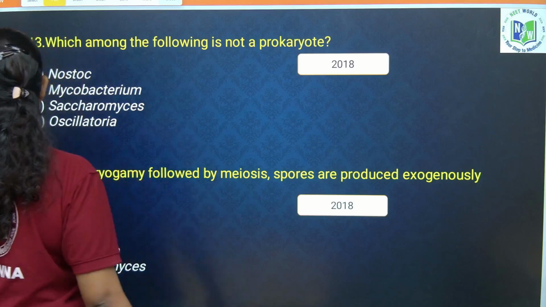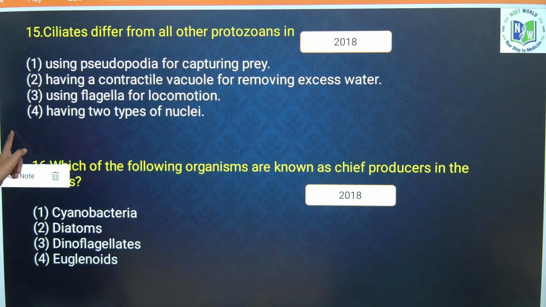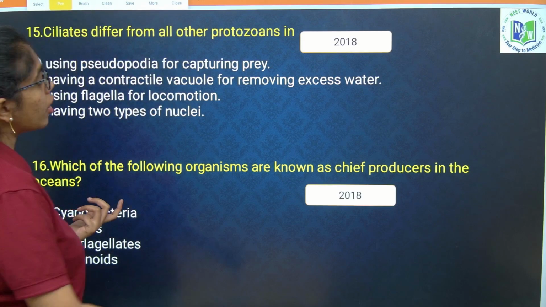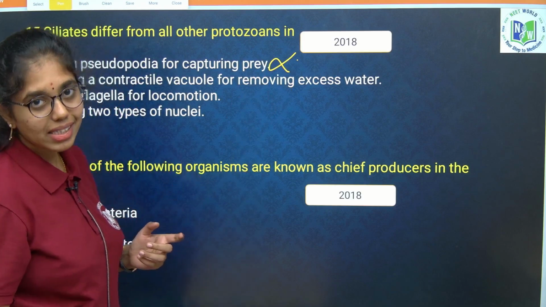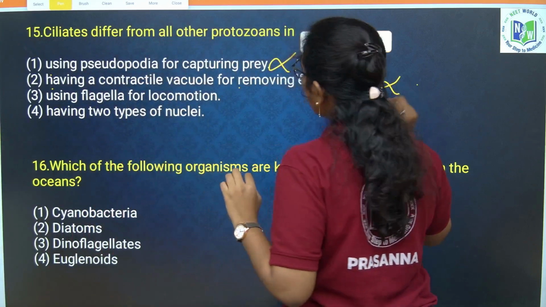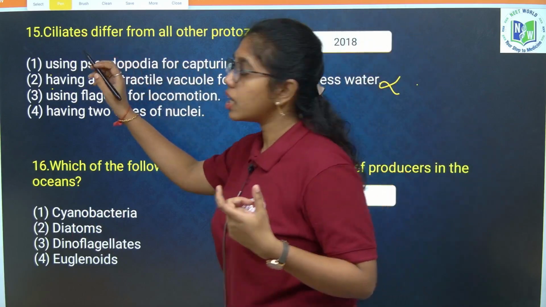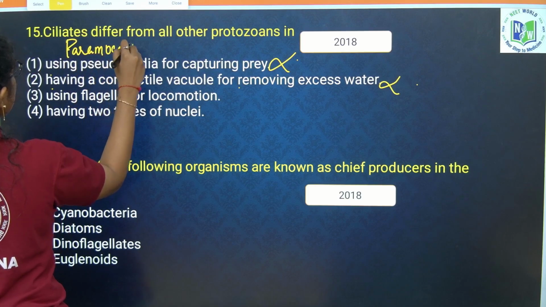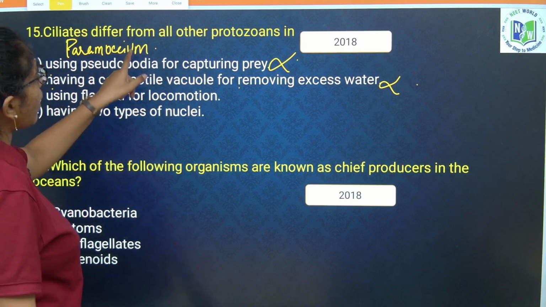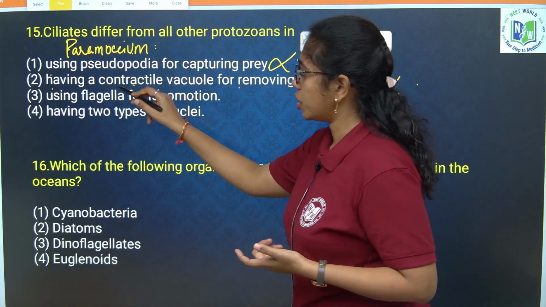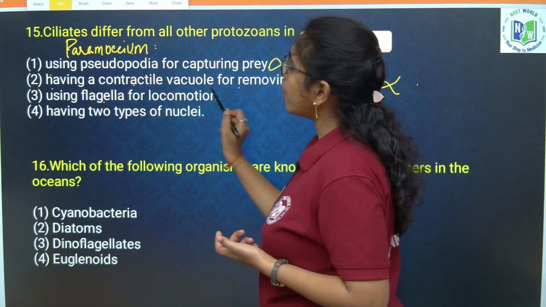Okay. Next. Ciliates differ from all other protozoans using pseudopodia after capturing prey? Wrong. Pseudopodia are not at all present in ciliates. Having contractile vacuole for removing excess water? Wrong. Give me the example of a ciliate. Paramecium. Example of a ciliate is Paramecium. So the contractile vacuole here is present for excretion and osmoregulation.